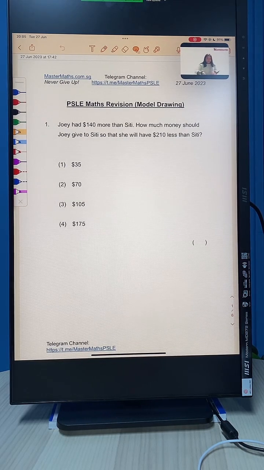Okay, so again, today we are going through the concept or the technique of model drawing. That means we are looking at questions where model drawing may be an easier method to solve. Of course, I'm not saying that the only way to solve the question is via model drawing, but today's questions are more easily solvable using model drawing. So let's go through the question.